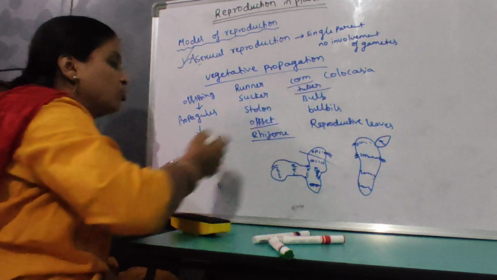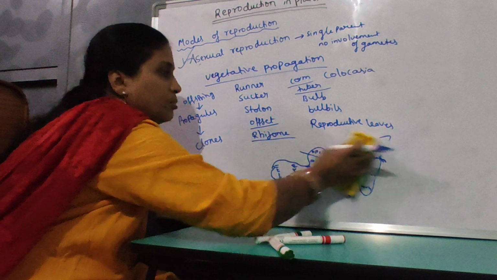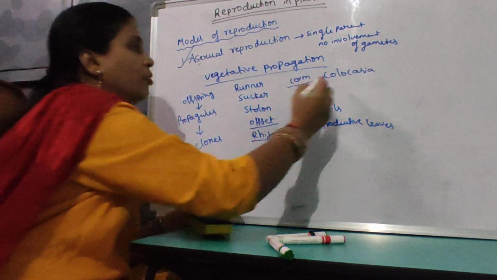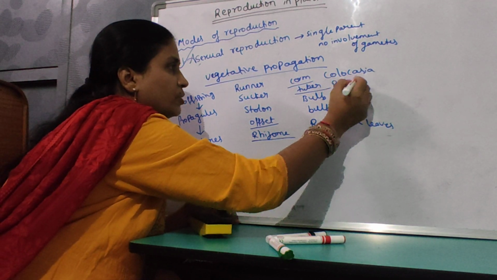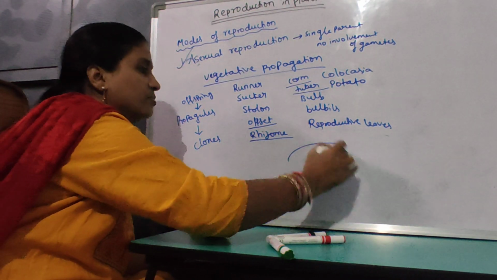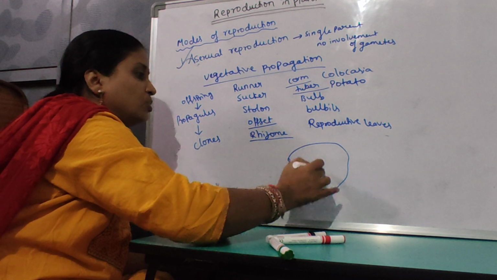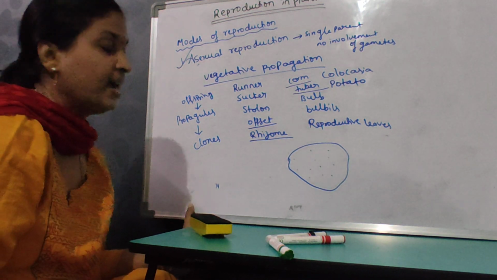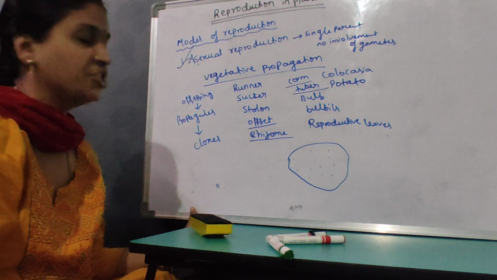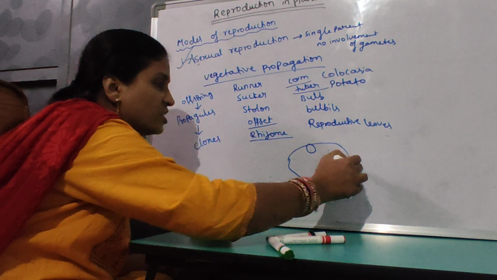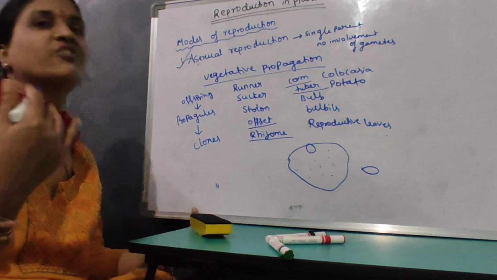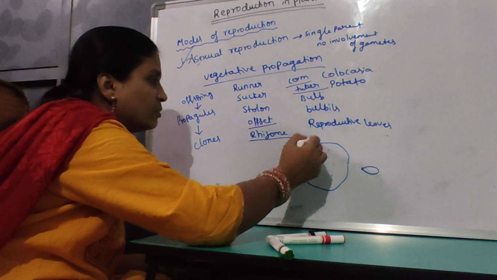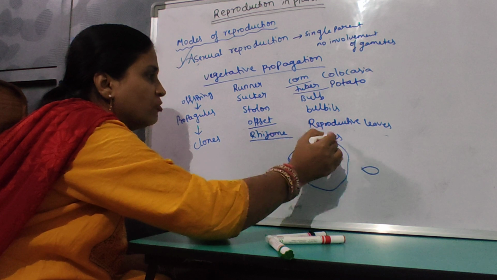Then tuber. A very good example is potato, stem tuber, Solanum tuberosum, like this. So these are the nodes. The nodes of potato are described as eyes. These eyes are useful for vegetative propagation. When you take this portion and sow it and provide all favorable conditions, it develops into a new potato plant. These nodes are nothing but the eyes of potato.